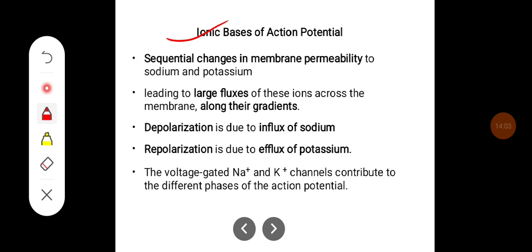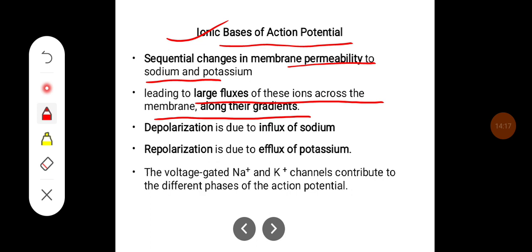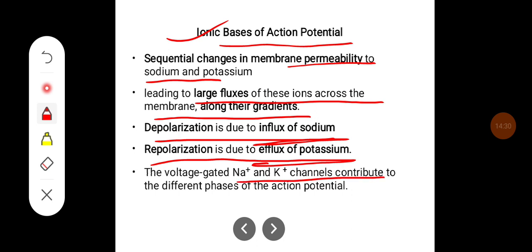So what are the ionic bases for the action potential? The sequential changes in the membrane permeability are mainly by sodium and potassium, leading to large fluxes of these ions across the cell membrane along their gradients. Depolarization is mainly because of the influx of sodium, and repolarization is mainly due to the efflux of potassium. The voltage gated sodium and potassium channels contribute to the different phases of the action potential.